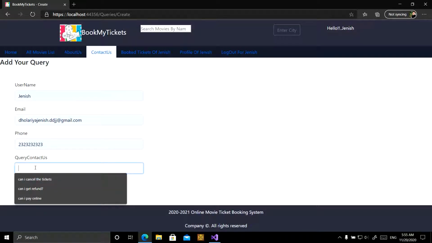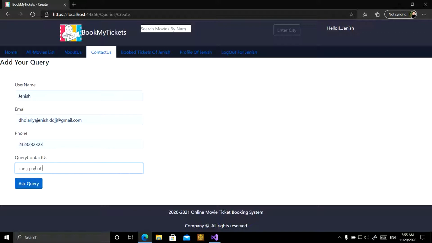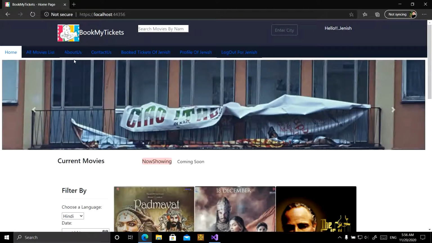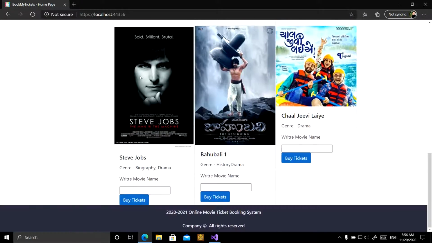The query is, can I pay offline? Now from this button, the query is sent to the administrator of the site. Okay. And the journey is redirected to the main home page of this site.